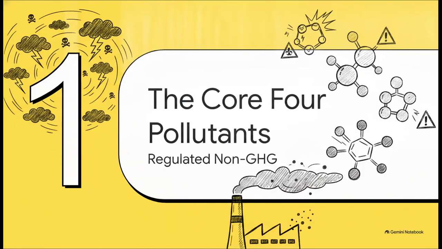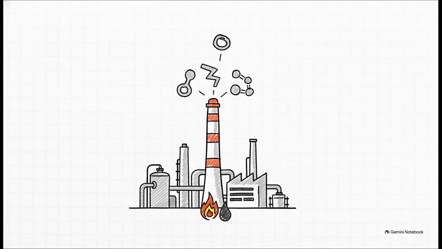Which brings us to our first section, the core four pollutants. Let me introduce you to the fearsome four. The SASB standard explicitly mandates chemical manufacturers to track NOx, SOx, VOCs, and HAPs. These typically stem from fossil fuel combustion, the stuff powering the processing units and cogeneration plants, as well as the actual feedstock processing itself. And because of the very nature of these manufacturing processes, the chemical industry is a significantly larger source of these specific emissions compared to a lot of other industrial sectors.